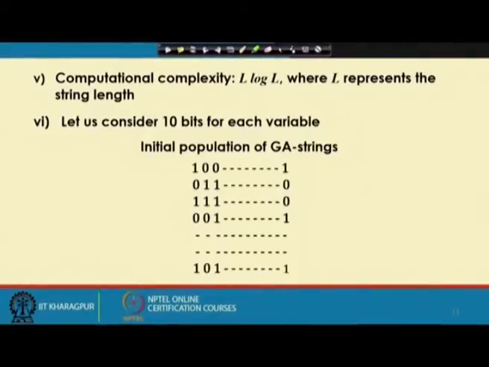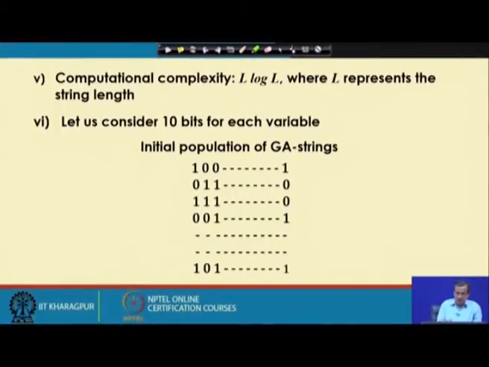Now, let us assume that we use 10 bits to represent each variable, and here there are two variables x1 and x2. So, to represent a particular solution, I need 10 plus 10, 20 bits. Now, let us consider the initial population of the GA, which is generated at random.